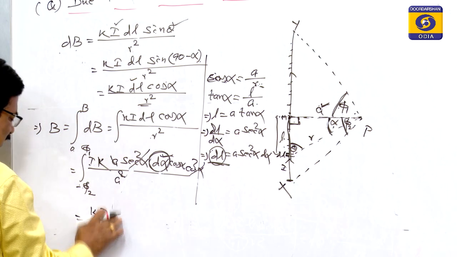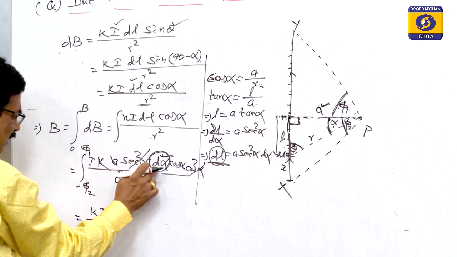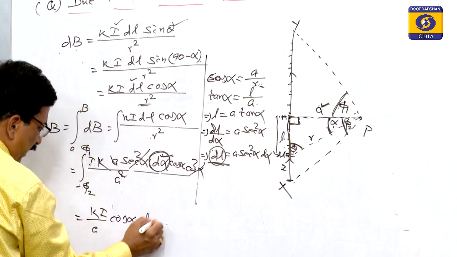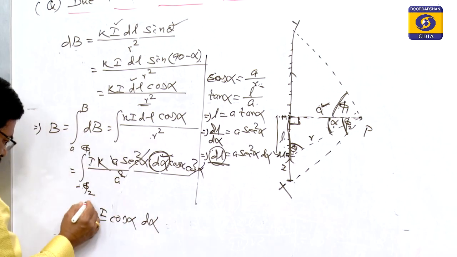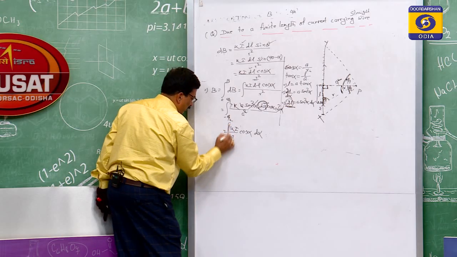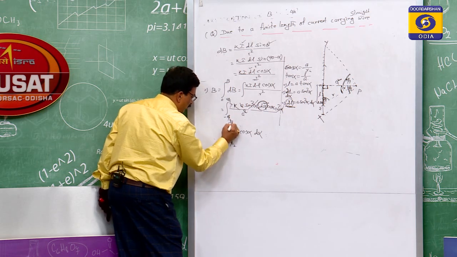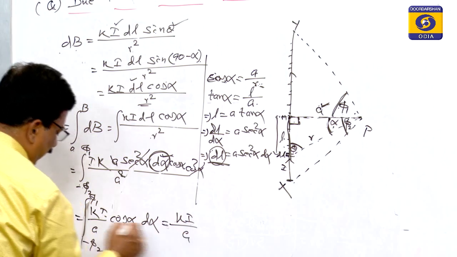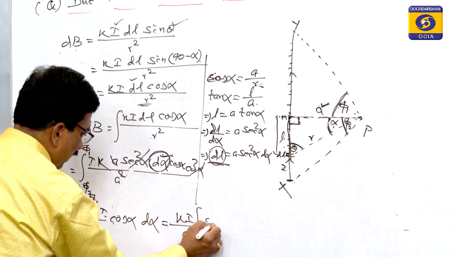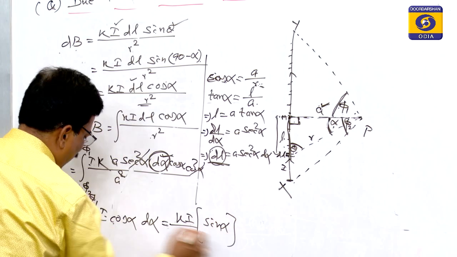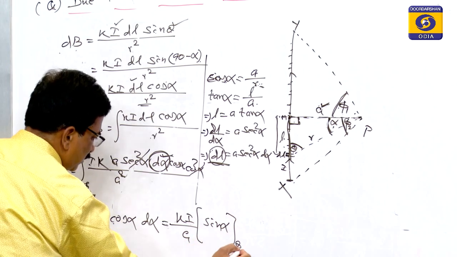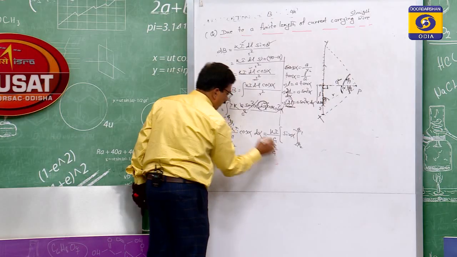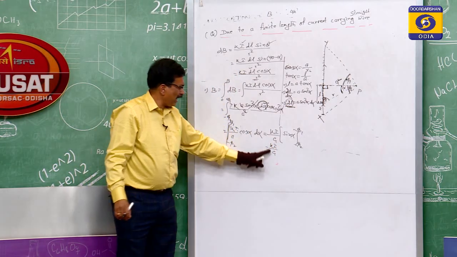So only k I cos alpha d alpha by a remains, and this integration is from minus phi 2 to phi 1. So that is k I by a, the integration of cos alpha, which is sin alpha, with its limit from minus phi 2 to phi 1.